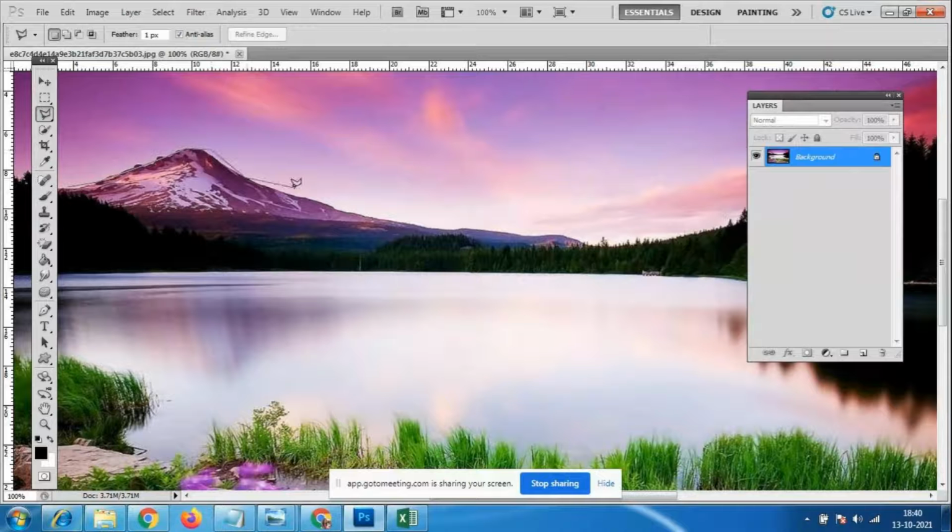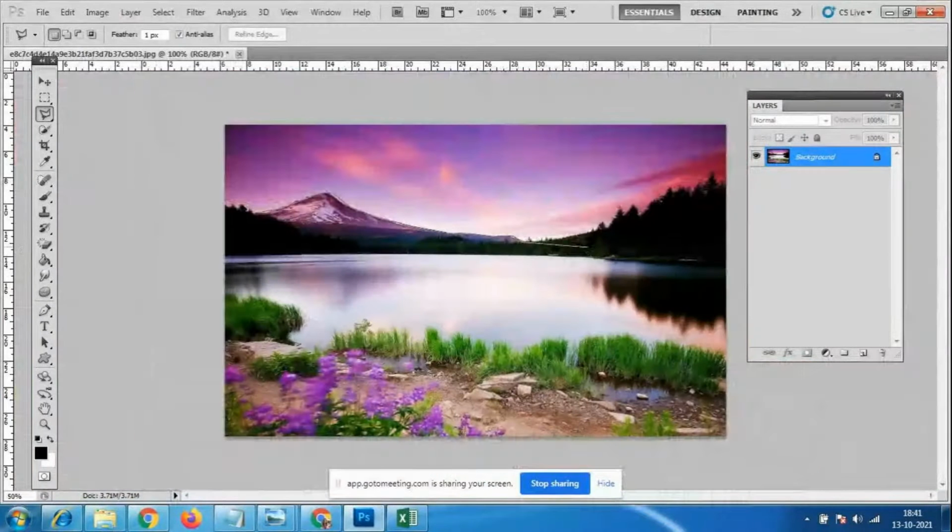Only this much area I'm selecting roughly, for whoever did not attend the last class. Here I am using Control plus and Control minus to zoom in and zoom out. You have to use the left click and click wherever you want the points. Look here, you have to select like this, like this. Now I don't want this much area, correct? I have to remove this, and then only I can place different things over here.